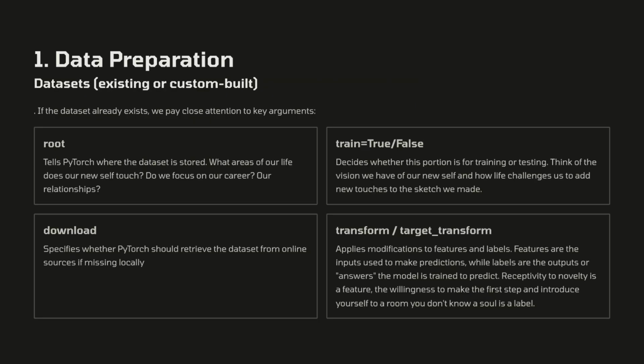We begin by gathering our data. You may choose to rely on a dataset that already exists, or design one of your own. If the dataset already exists, we pay close attention to key arguments. Root tells PyTorch where the dataset is stored.